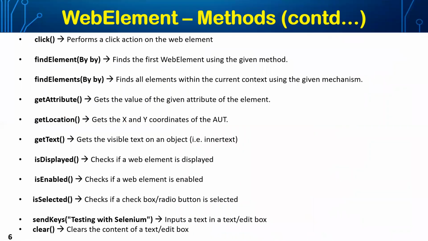Yeah, here it is: click performs a click on an element, and getAttribute gets the value of a given attribute of an element or something like that. And isDisplayed is the same thing that we discussed.